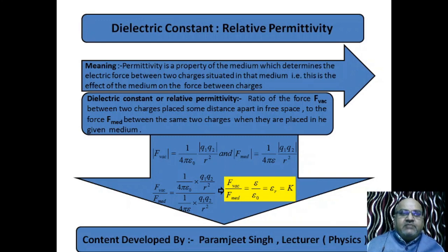I read it again. Permittivity is a property of the medium which determines the electric force between two charges situated in that medium. That is, this is the effect of the medium on the force between the charges.